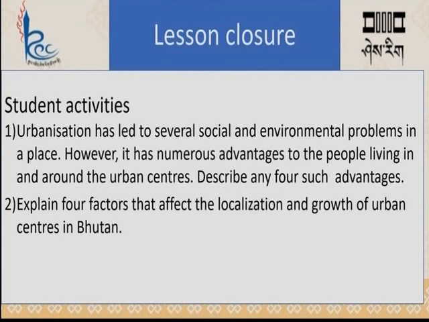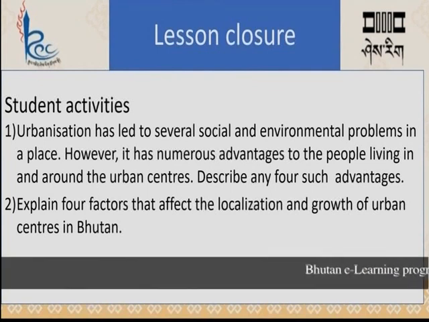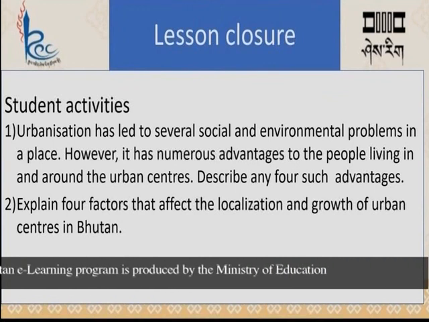I have questions for you, a student activity. First question: urbanization has led to several social and environmental problems in a place. However, it has numerous advantages to the people living in and around the urban centers. Describe any 4 such advantages. And the next question is, explain 4 factors that affect the location and growth of urban centers.